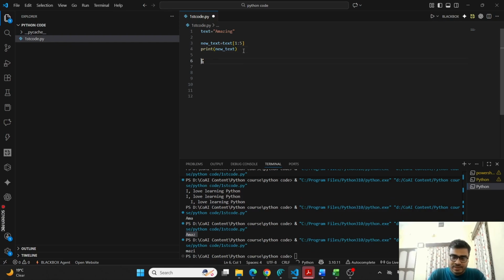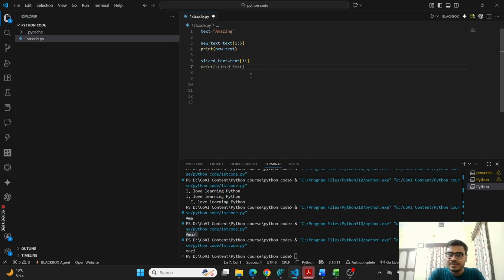Now next, if you want to slice the text from 1 till the end, suppose, what to do? Just do 1 and colon and leave it blank.